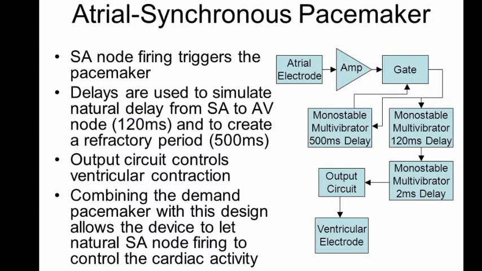It has an atrial electrode followed by an amplifier, and we have multivibrators. രണ്ട് multivibrators ഉണ്ട് അല്ലേ മോളിൽ. ഒന്ന് 120 milliseconds ഡിലേ കൊടുക്കുന്ന ഒരു മൾട്ടിവൈബ്രേറ്ററും മറ്റത് 500 milliseconds കൊടുക്കുന്ന ഒരു മൾട്ടിവൈബ്രേറ്ററും. ആൻഡ് ദെൻ അഗെയിൻ it will be followed by another monostable multivibrator with 2 milliseconds delay. And finally the electrical signal will be fed to the ventricular electrode.